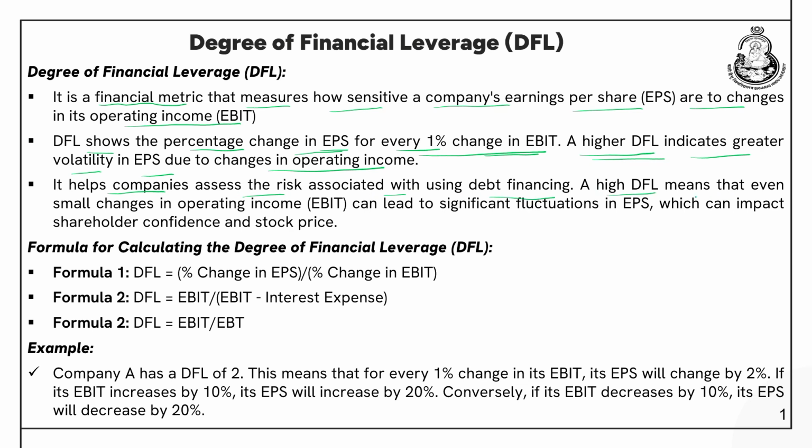A high degree of financial leverage means that even a small change in operating income, that is EBIT, can lead to significant fluctuations in earnings per share, which can impact shareholder confidence and stock price. So, if a company has a very high degree of financial leverage, a small change in the earnings before interest and taxes can lead to a significant change in the earnings per share. And if this is the case, the shareholders' confidence might be affected and the stock prices might also go down if the EPS is so sensitive to the changes in the EBIT.